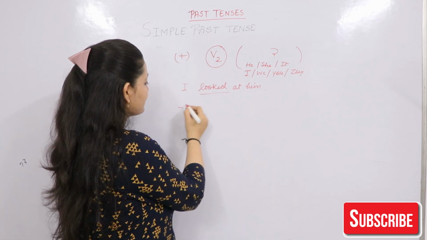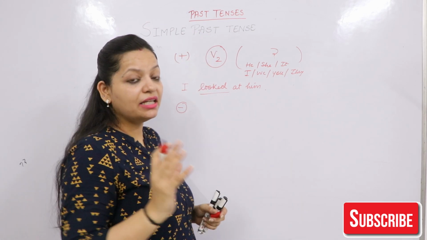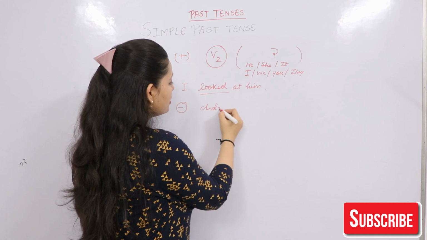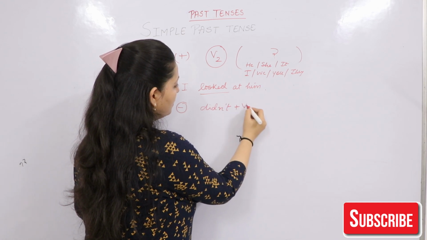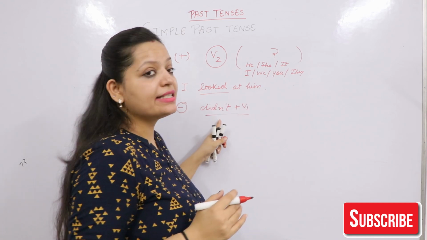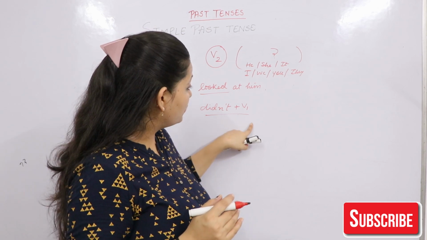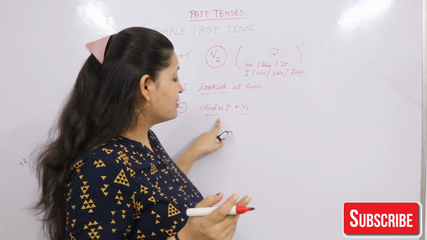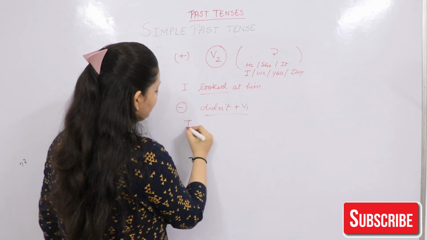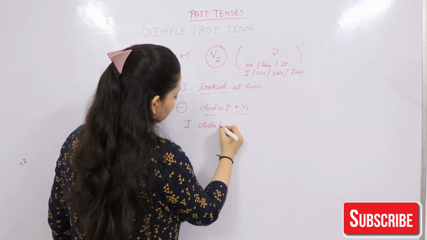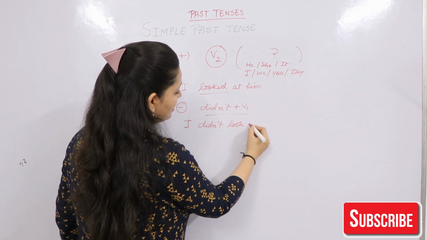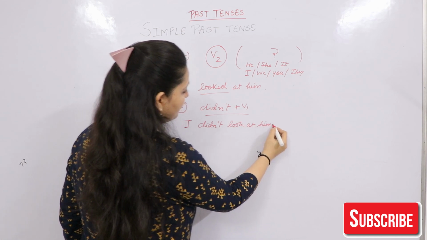For the negative cases, आपने कोई activity नहीं करी, you will use did not plus verb first form. So you'll say I didn't do that, I didn't go to market, I didn't ask him, I didn't tell you. Let's have example. I did not, that means I didn't look at him.